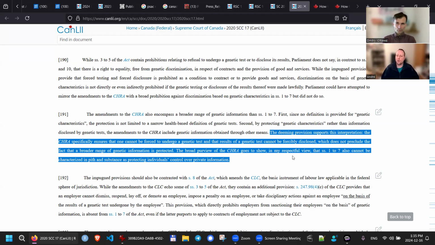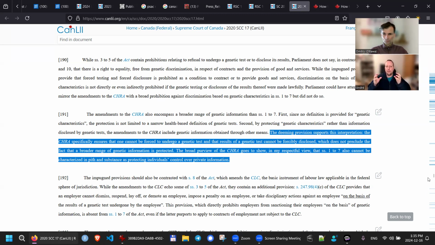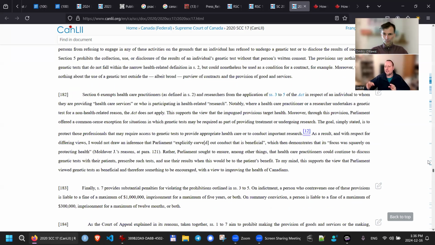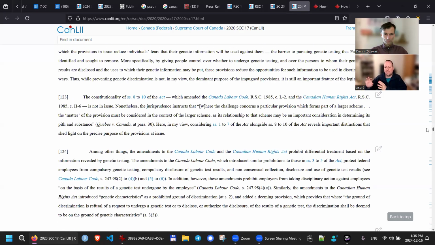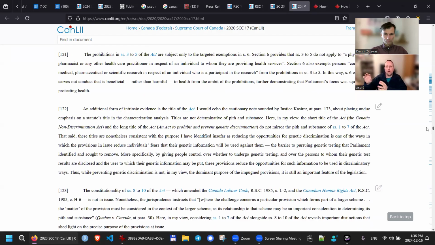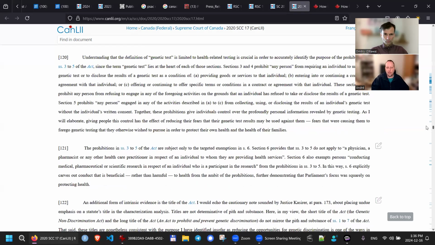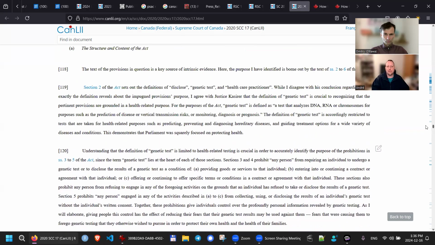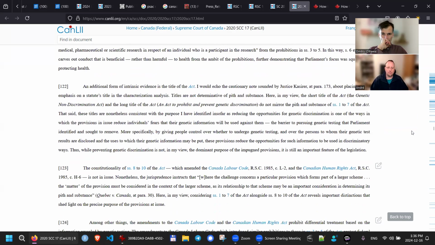Now, if you go back to paragraph 123, this is in the concurring opinion. It will basically say that sections 8, 9, 10, 11 were not at issue within this decision. So the conversation they had is called obiter dicta conversation. There's other Supreme Court case law that says that obiter dicta, if it's integral to the main decision, should be considered as case law. Okay, so if you look at paragraph 123, if you scroll down a little bit, it basically says that.